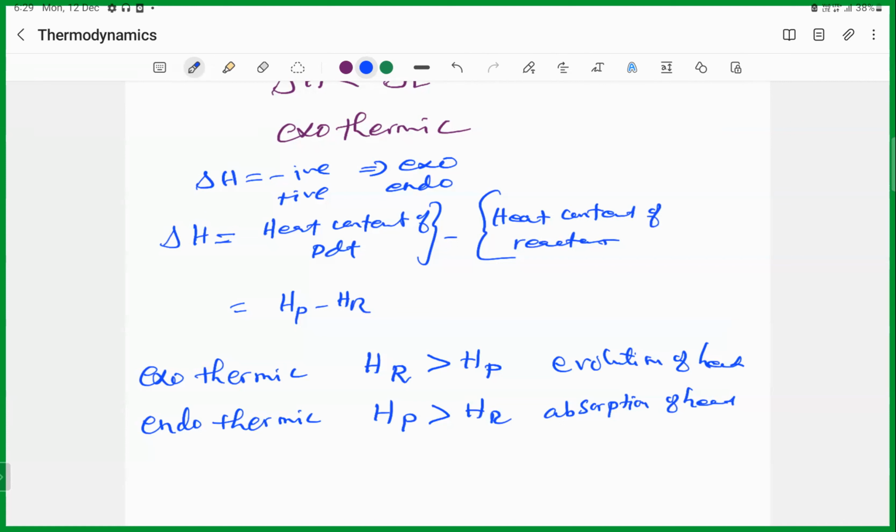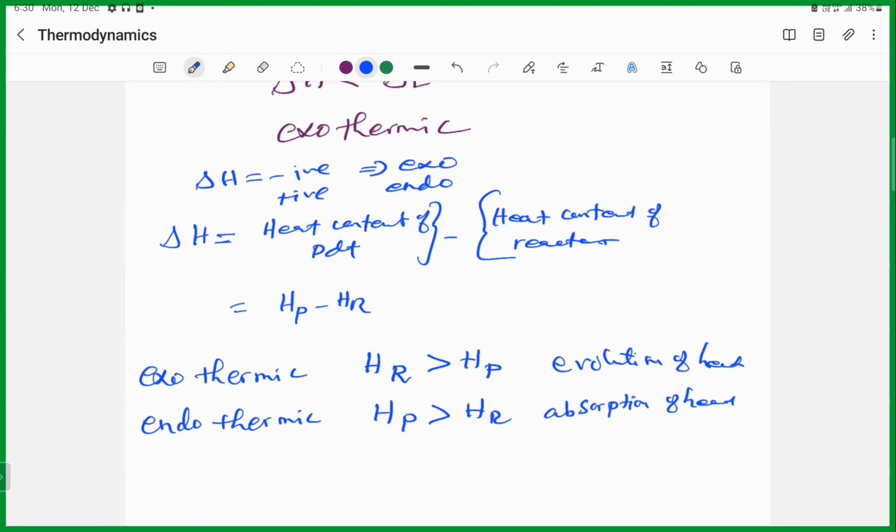Heat capacity is equal to quantity of heat divided by temperature rise. It is the ratio of the amount of heat transferred to an object and the resultant temperature rise.